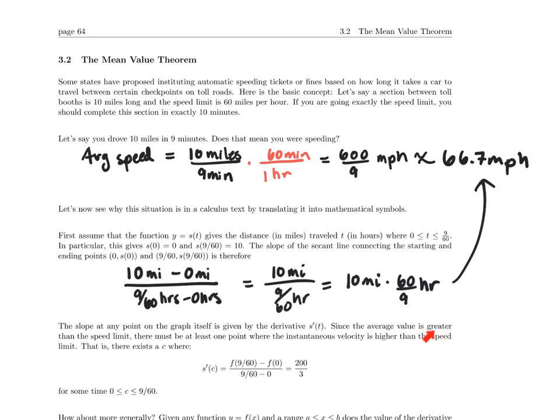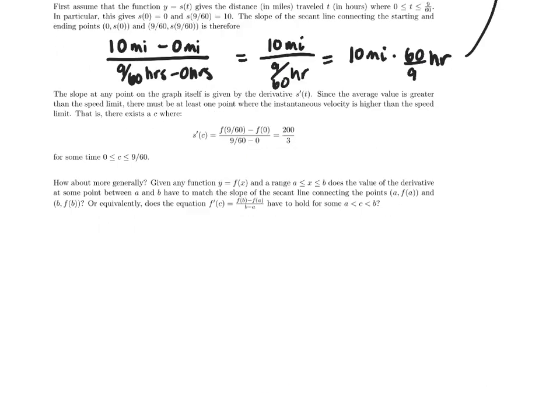Since the average value is greater than the speed limit, which is basically what I just said, there must be at least one point where the instantaneous velocity is higher than the speed limit. So there exists a c value where s prime at c, my velocity, is equal to the average rate of change on the interval, which is 20/3, which is what this fraction over here reduced to, for some time between 0 and 9/60ths.